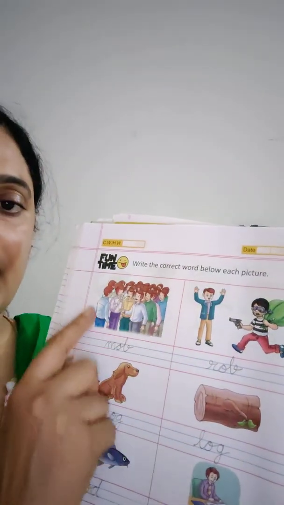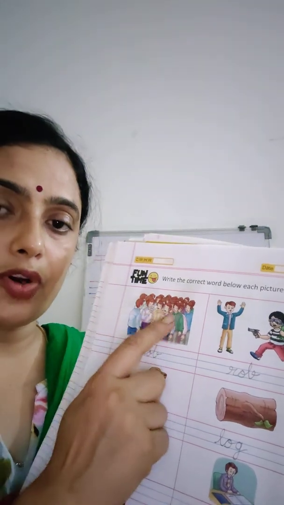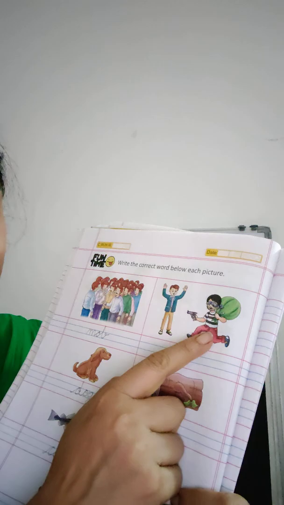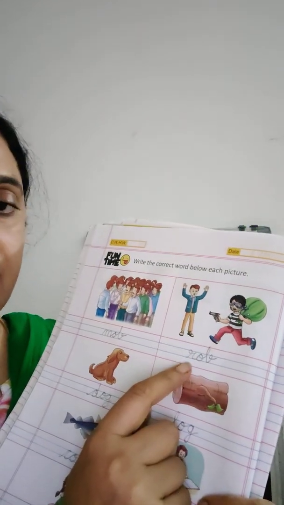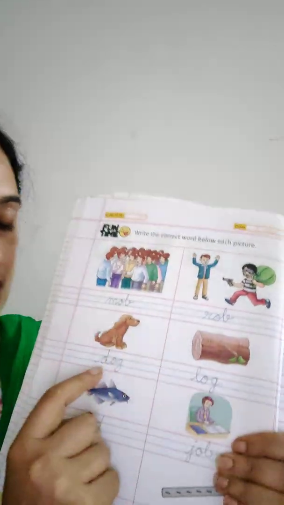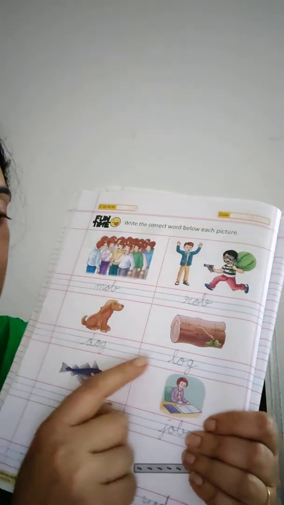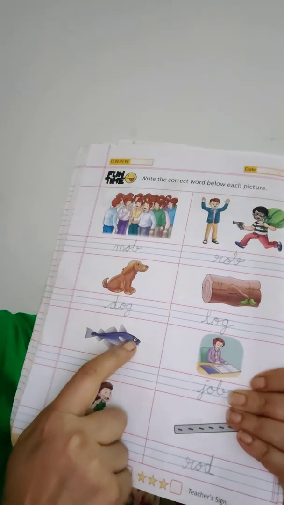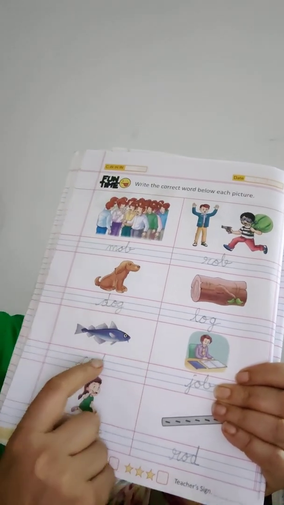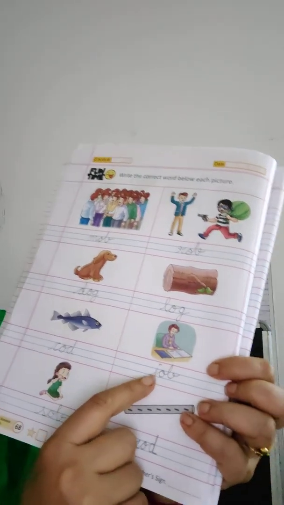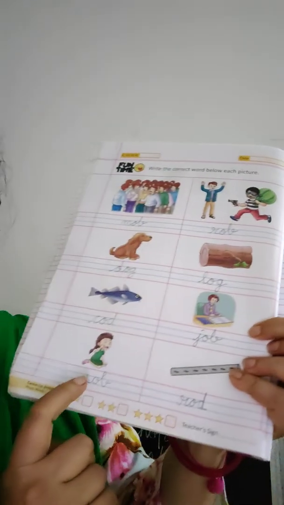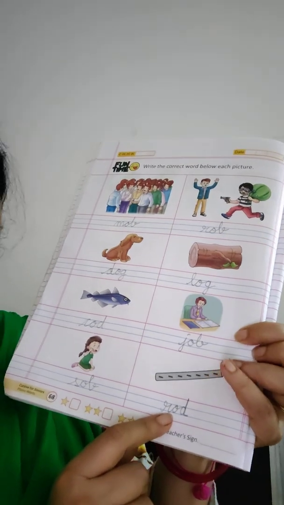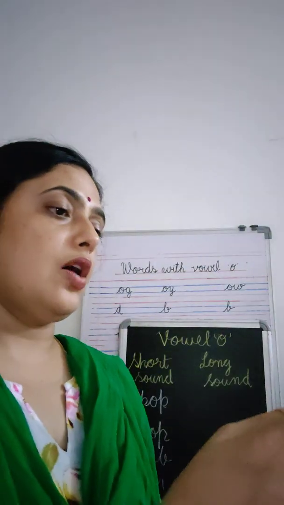If there are so many people gathered together, we call them mob. Ma or ba, mob. And this man is robbing. So we'll say ra or ba, rob. Dog, dog. Log, log. This is cord. Cord, cord. Job, job. Sob, sob. The girl is crying. Rod, rod. Okay. Now the next page.